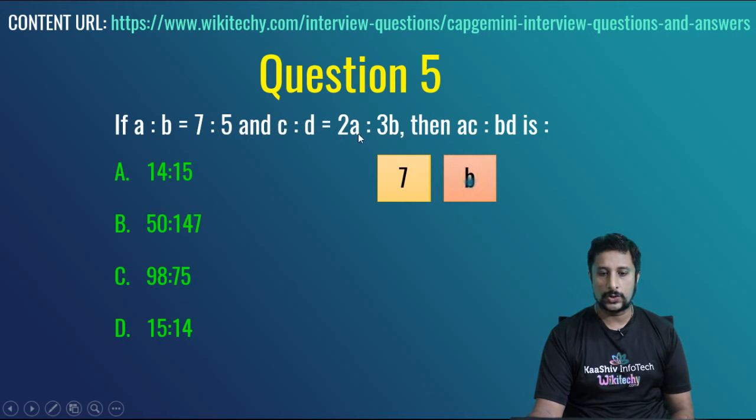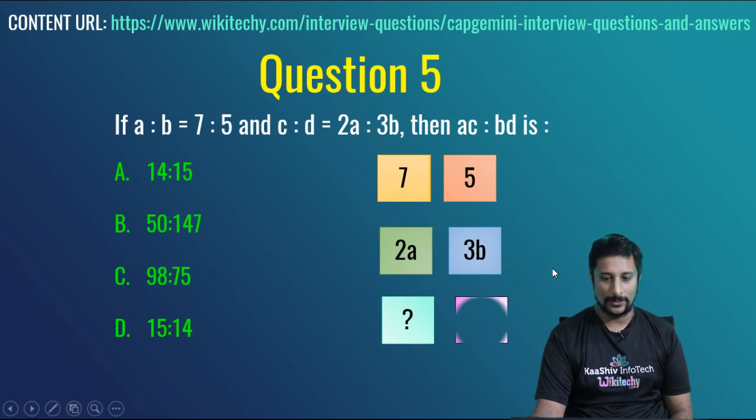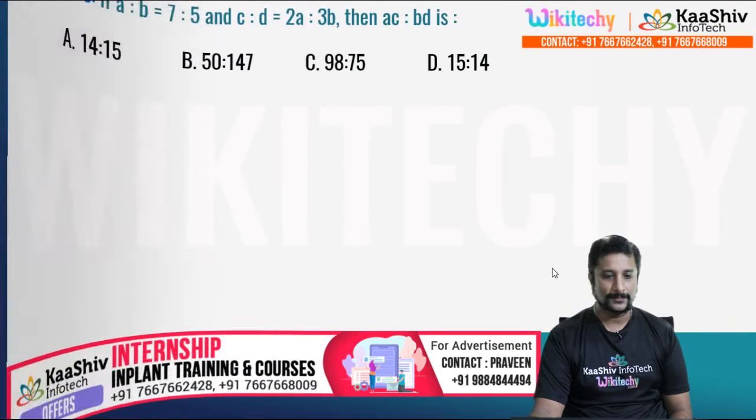A is to B is 7 is to 5. C is to D says 2A is to 3B. So 2 into 7. What is AC is to BD? So that's going to be really different. Okay, so I'm trying to do a manipulation. So we have to do some logic here. So let's see the logic.